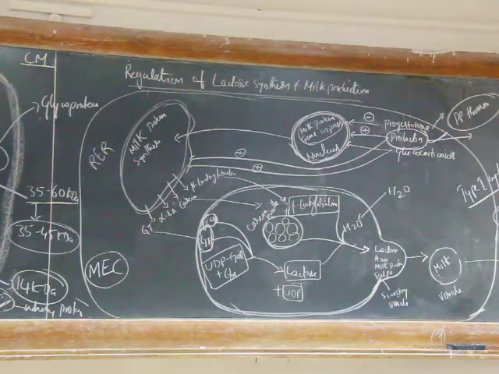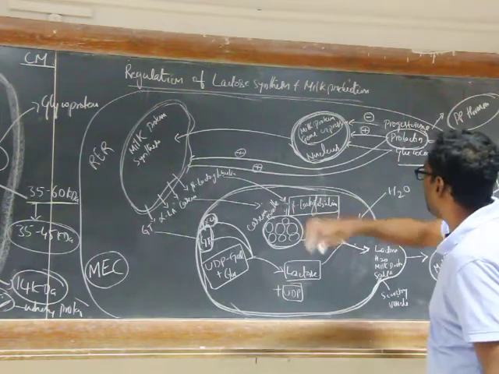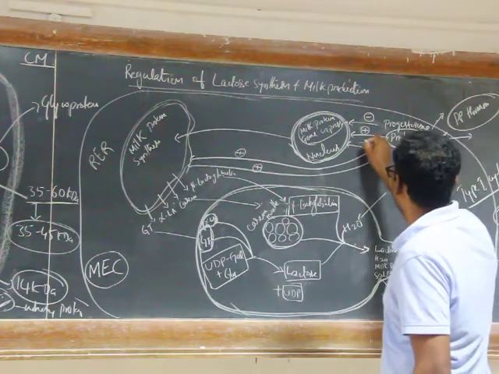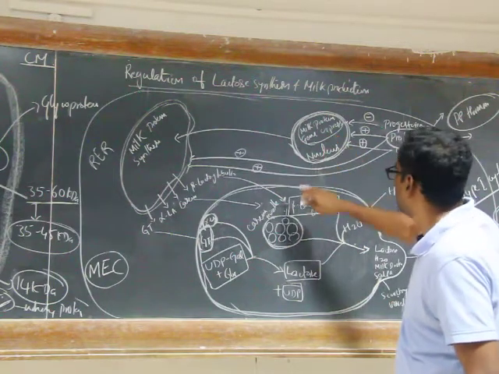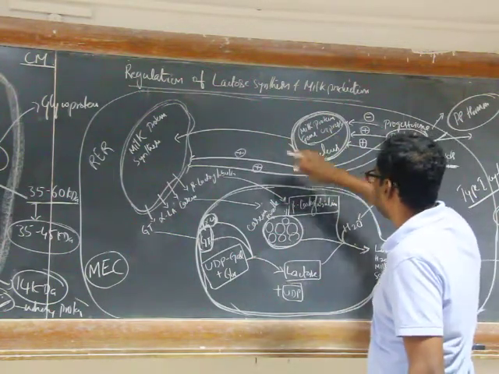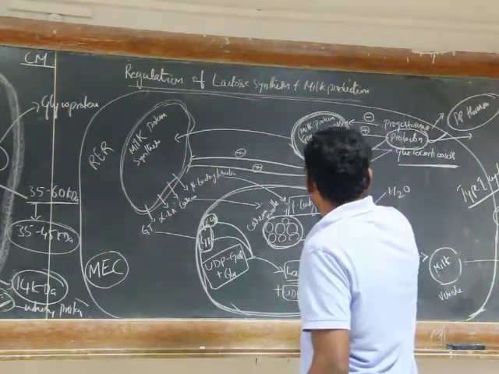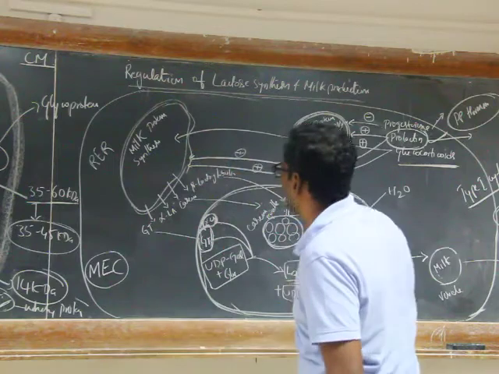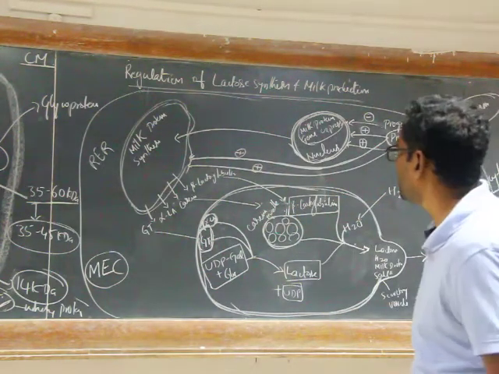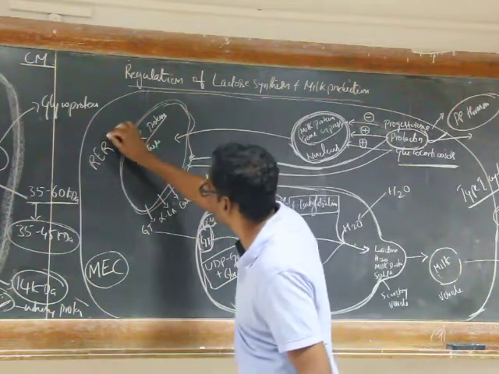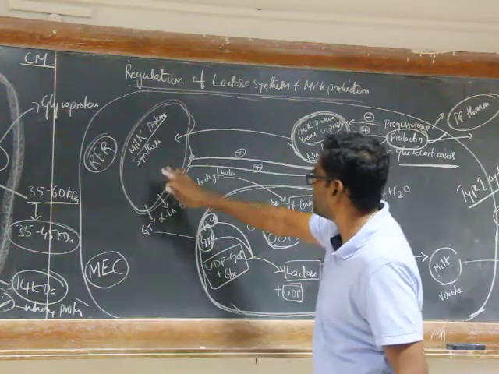Right? Here, glucocorticoids also have positive regulatory activity on gene expression of milk proteins in the nucleus. Prolactin also has a positive role on protein synthesis of milk proteins. So here, milk protein synthesis occurs in the rough endoplasmic reticulum.